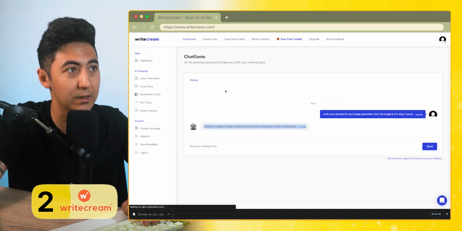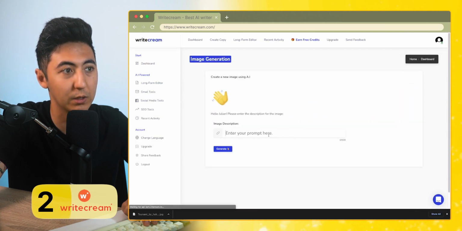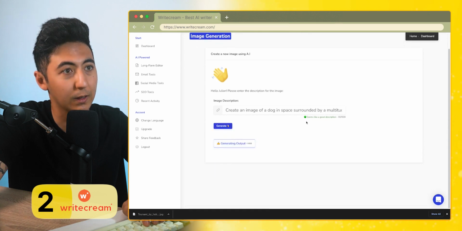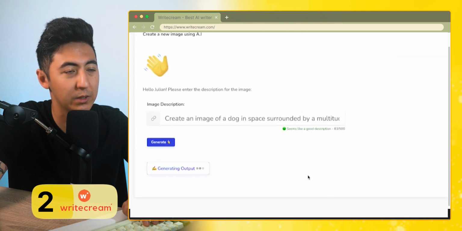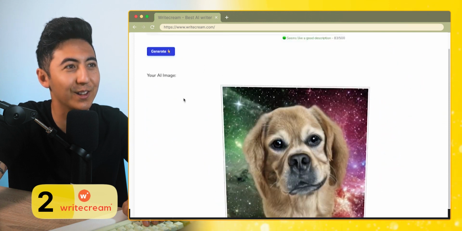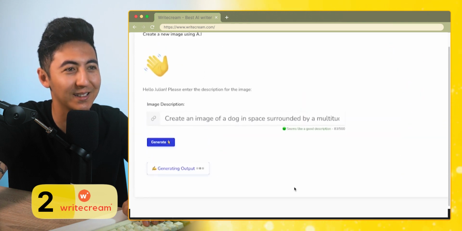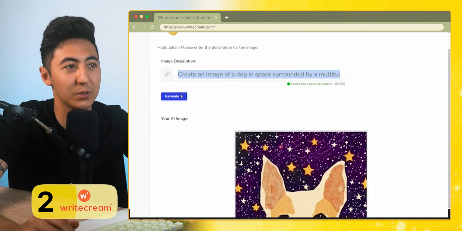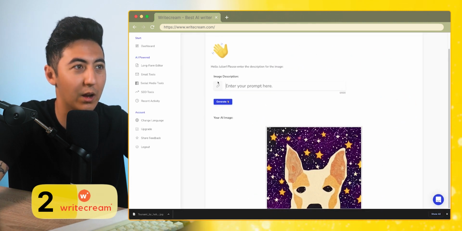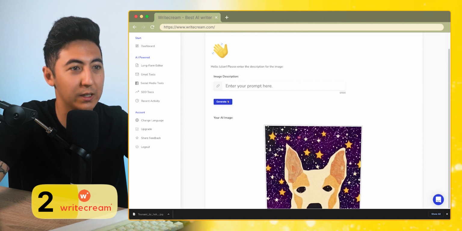So I'm just going to take this, go to the dashboard, image generation, paste this here and generate. And there's our dog in space. We could do it again, generate a new image. All right, so there's our funny looking dog in space with the galaxies. We'll do another one. All right, so this is a cartoon style. So obviously this one is very basic. It's just one line in the image prompt section and then you click generate.